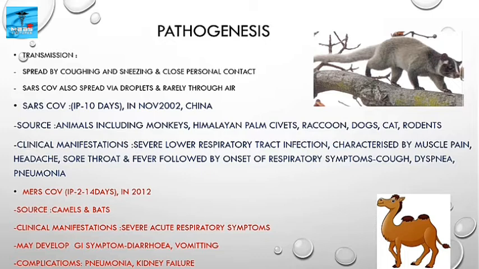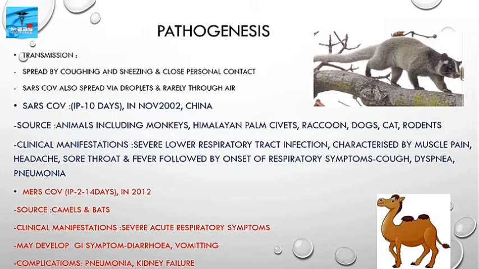Then source: animals including monkeys, Himalayan palm civets, raccoons, dogs, cats, rodents. Then clinical manifestations like severe lower respiratory tract infection characterized by muscle pain, headache, sore throat and fever, followed by onset of respiratory symptoms like cough, dyspnea, pneumonia.